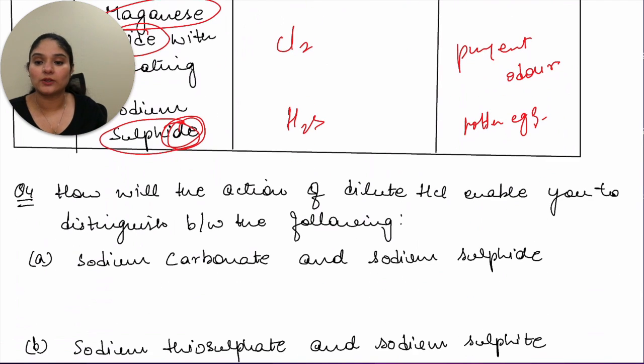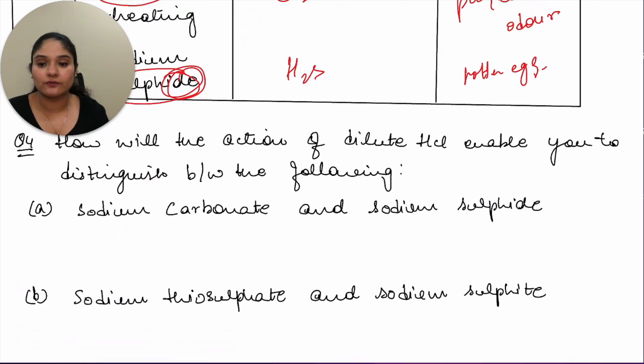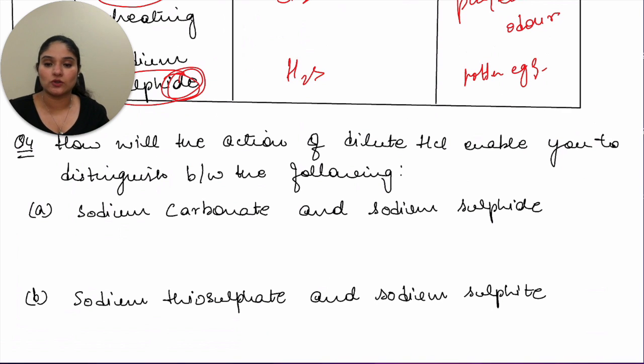Now let's move ahead to question 4. How will the action of dilute HCl enable you to distinguish between the following? Again, a lot of students get confused whether we are supposed to give the equation or not. Since they are not asking for it, it is completely up to you whether you mention the equation or not. As long as you are able to give them the observation, you are good to go. Okay, so let's look at this question.